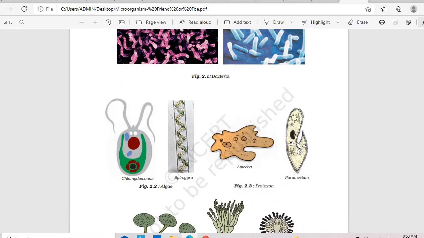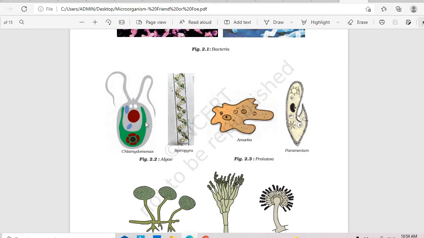You can see here algae. These are some of the microscopic organisms. Chlamydomonas is a single-celled alga, whereas Spirogyra is a ribbon-shaped alga. Next you have protozoa. Protozoa are single-celled organisms. You can see here amoeba and paramecium. You should remember these examples. Under each division, what are the examples? For bacteria, you have to remember two examples. Algae, two examples. Protozoa, amoeba and paramecium.